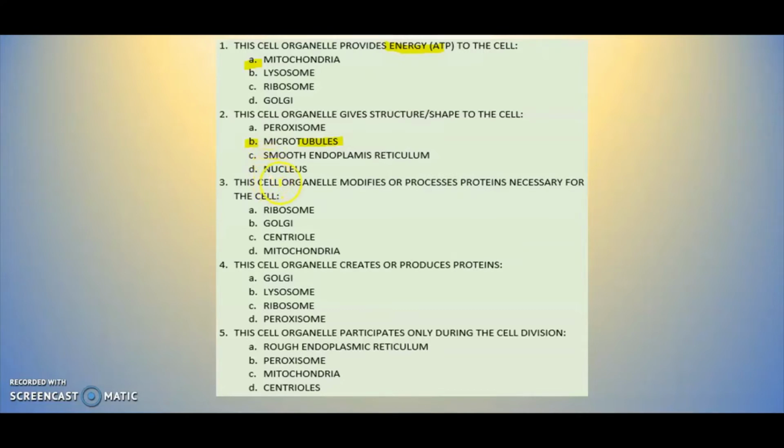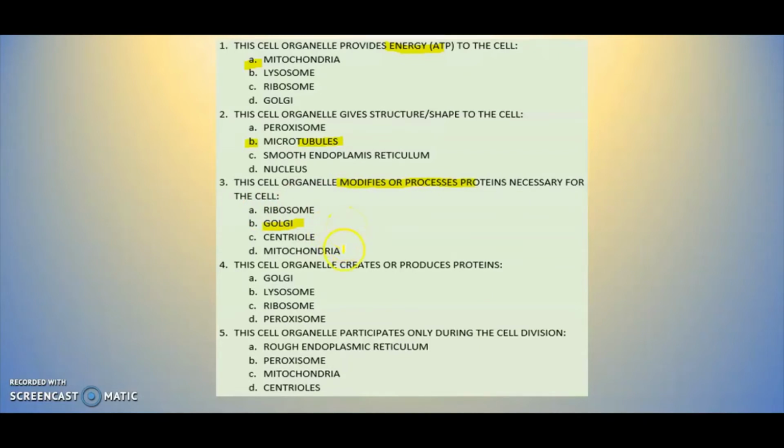So the next one says in here, this cell organelle modifies or processes the protein. So modifies, that's got to be the Golgi apparatus, right? The Golgi was the post office. It cannot be the ribosome because the ribosome produces the protein. It doesn't modify them. The centriole is a pair of scissors, so it can't be that. And we said the mitochondria is the battery. That's for energy, so it can't be that either.